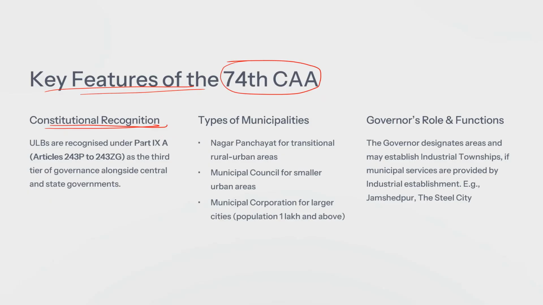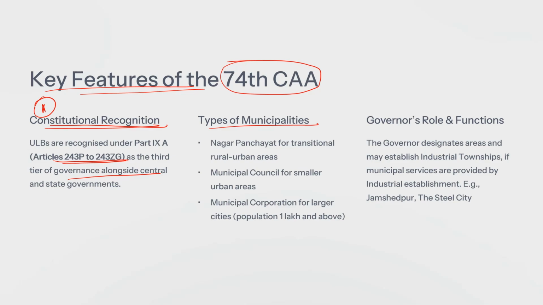So the first important feature is that it recognized constitutionally the existence, the presence of urban local bodies. From Article 243P to 243ZG, it recognizes the third tier of government at the urban level. Next, there are different types of municipalities.